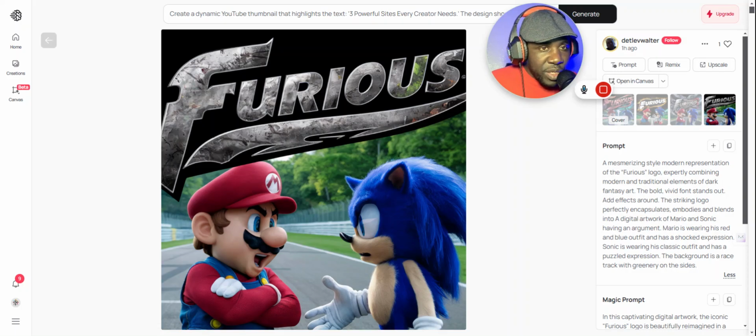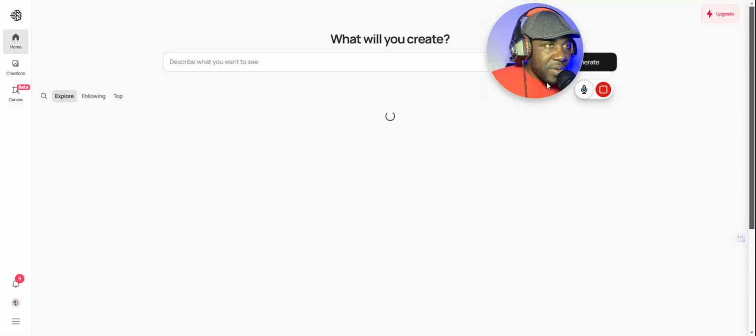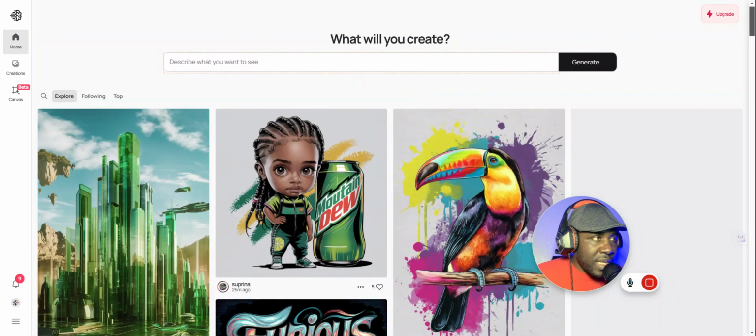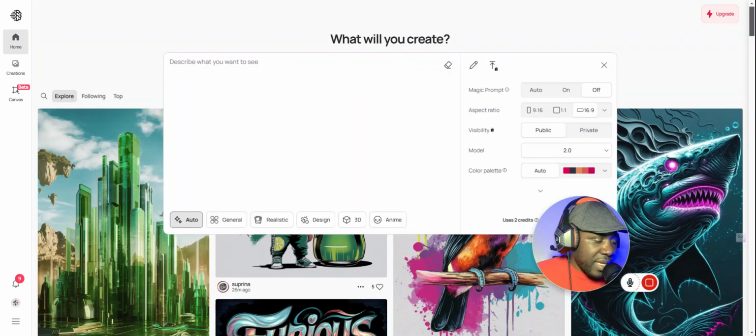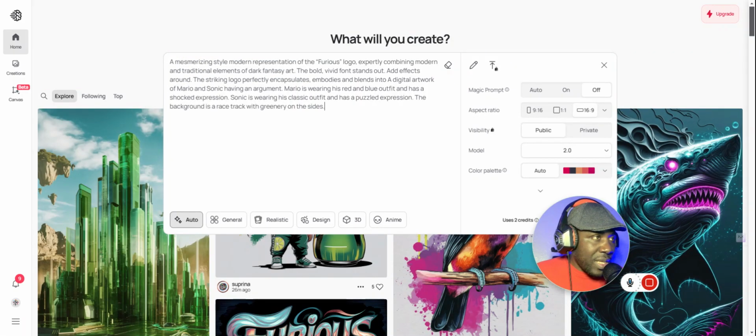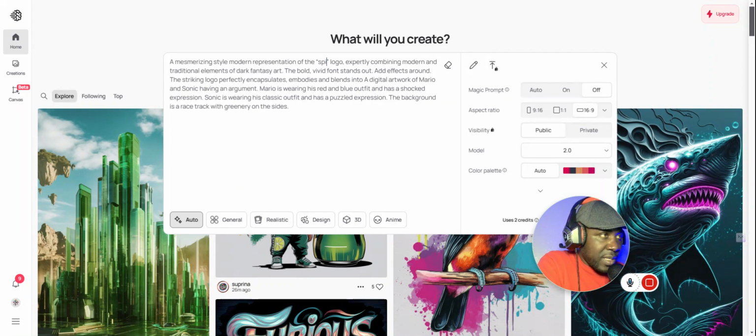So what I'm going to do is click on copy this prompt, and then click here to go back to the home page. Remember, I copied that prompt, so it's in the clipboard. This is the text box. Look at another beautiful image right there. I'm going to paste it right here. Then what I want to change, I'm just going to change the word furious. Let me just put spider instead of furious.